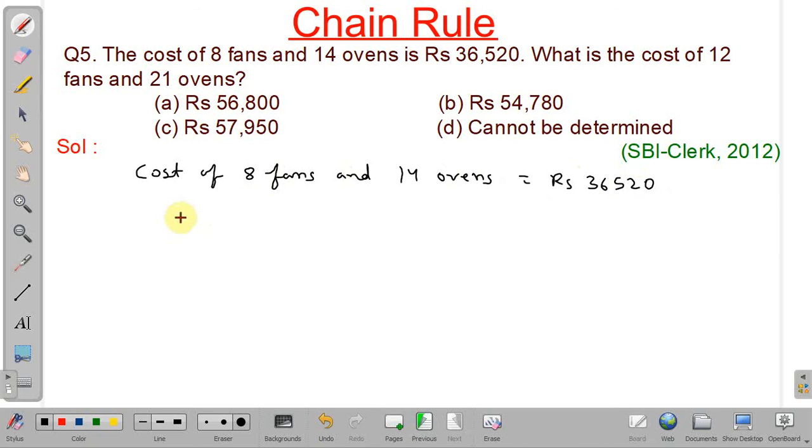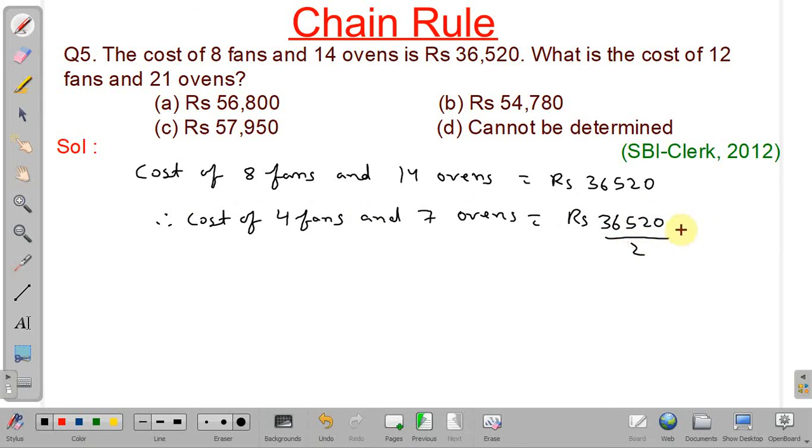Now, if we take 2 common, therefore we will get cost of 4 fans and 7 ovens. It will be equal to rupees 36,520 divided by 2, and it is equal to rupees 18,260. So we have to find the cost of 12 fans and 21 ovens. So when we multiply this by 3, we will get 12 fans and 21 ovens.